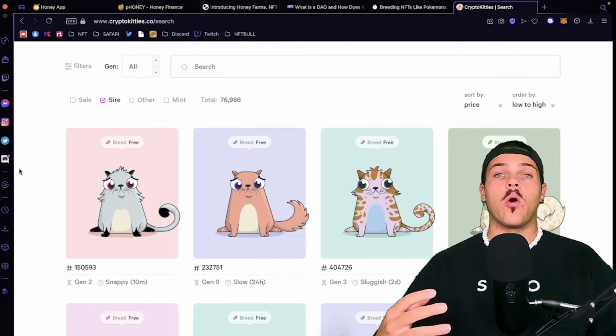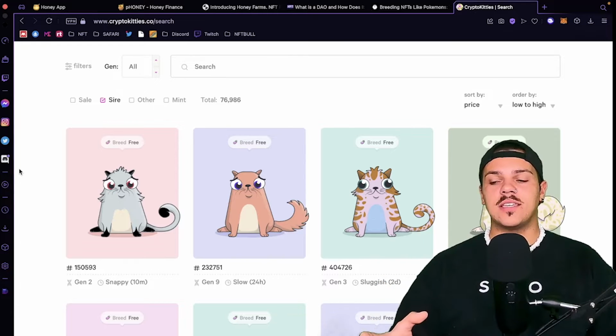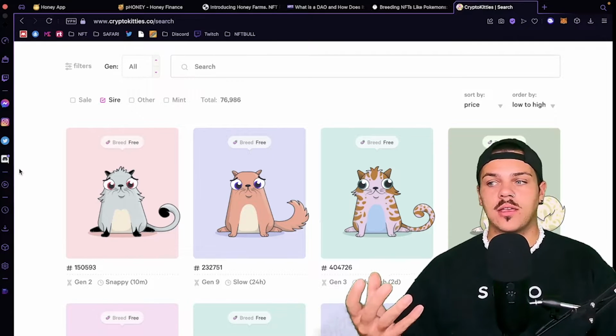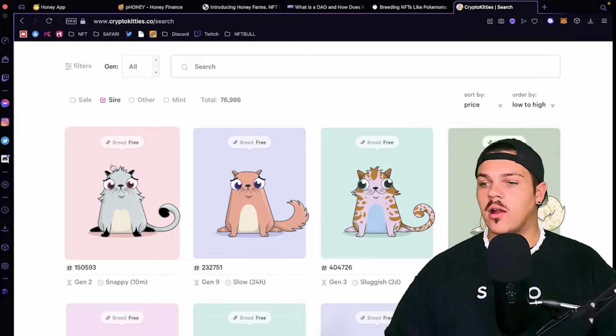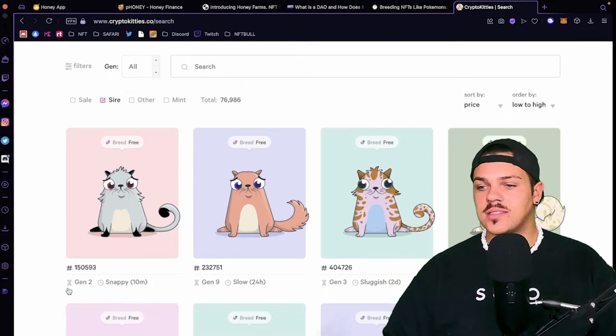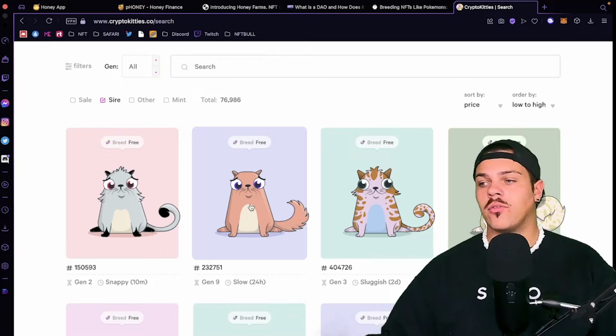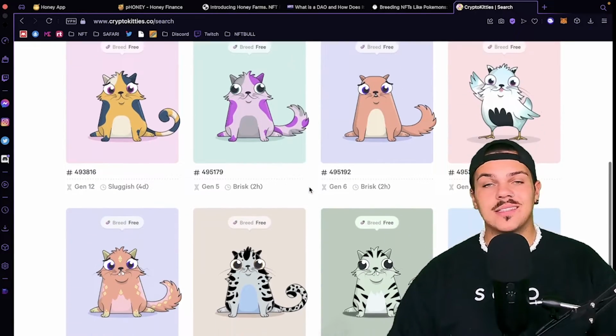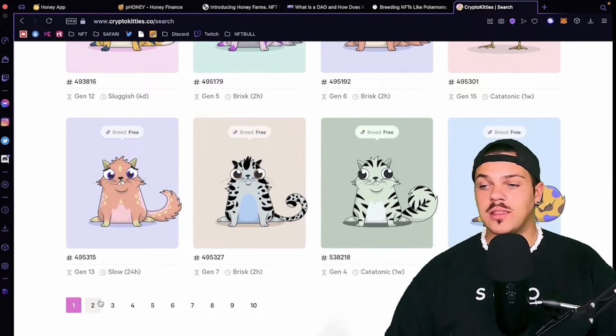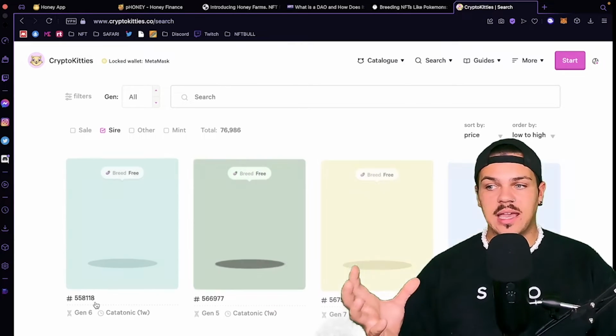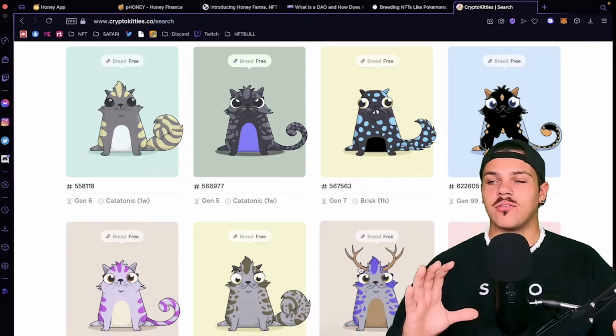Let's say you can only afford one NFT and you wanted to breed it with another kitty. People put up their public sires and you can see what generation they are. So these are generation 2 and this is a generation 9, which means this is the product of it being bred over and over and over. As you can see, people listed these up for free to breed your kitty with theirs. That way you guys can get a very unique product from that.